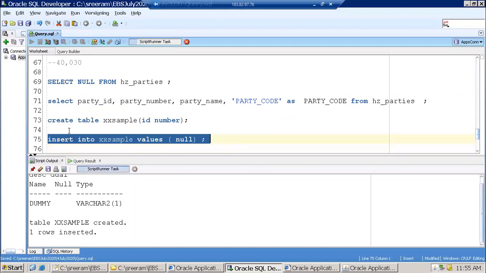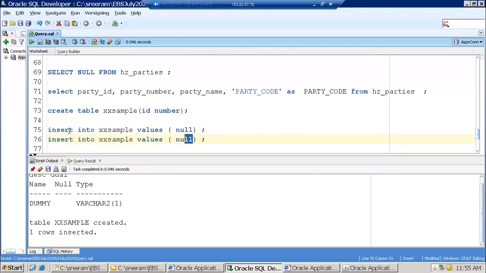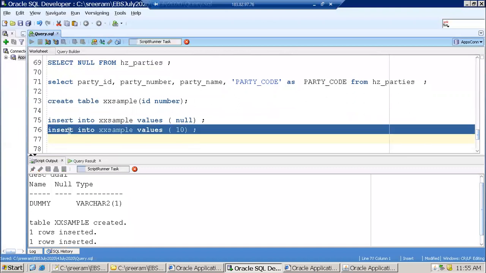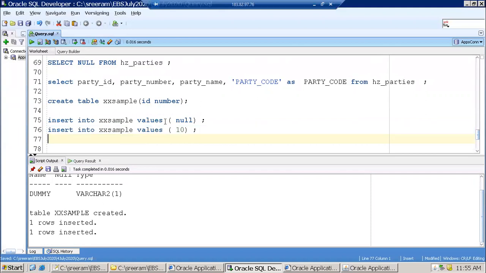One row inserted. Similarly, I'll try another one. Line number 75 worked, 76 worked. So what is null now? Null is nothing but a kind of static value. Clear? Yeah.